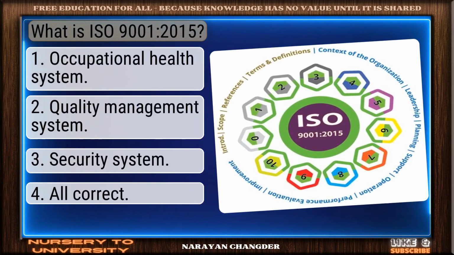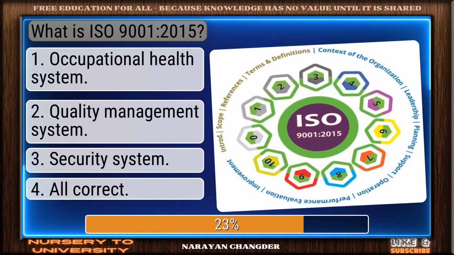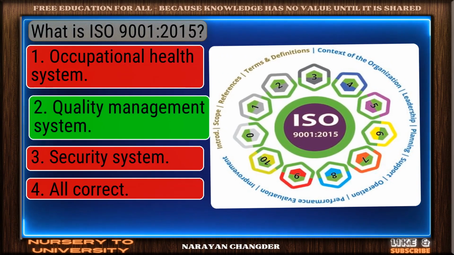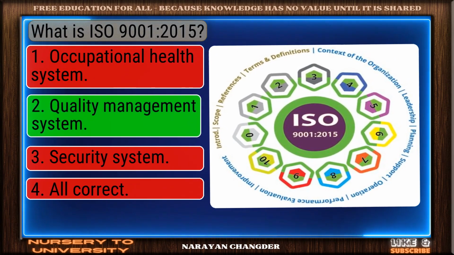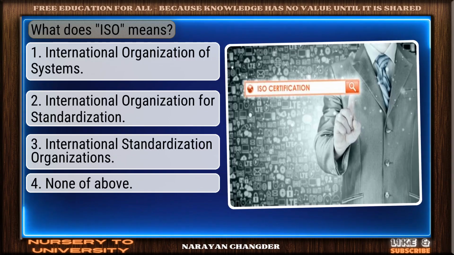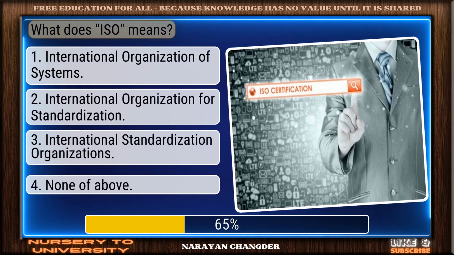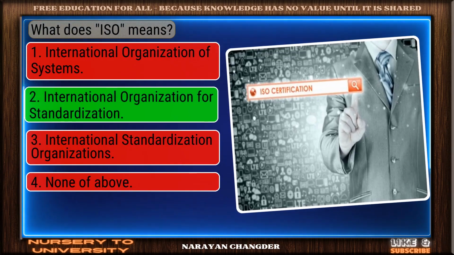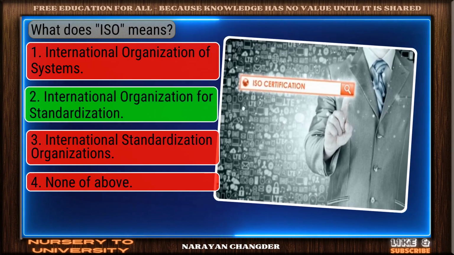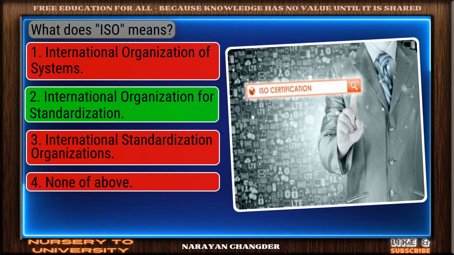Question number 69. What is ISO 9001/2015? On track. Quality management system is the correct answer. Question number 70. What does ISO mean? Excellent. International Organization for Standardization is a brilliant choice.